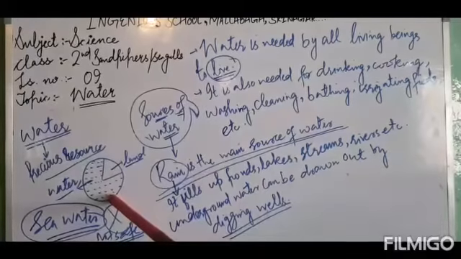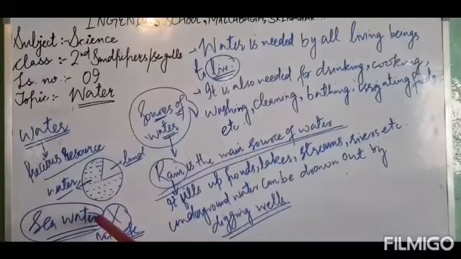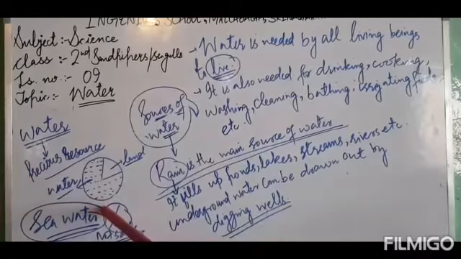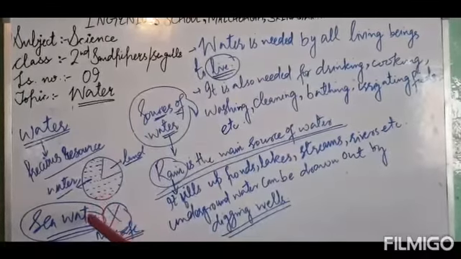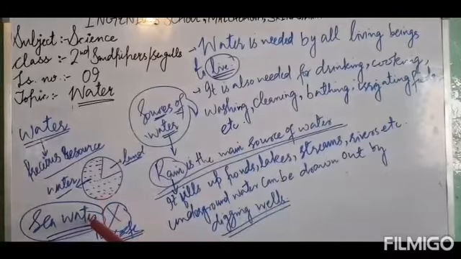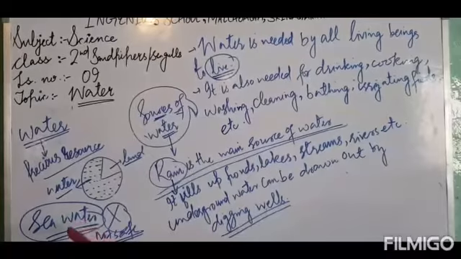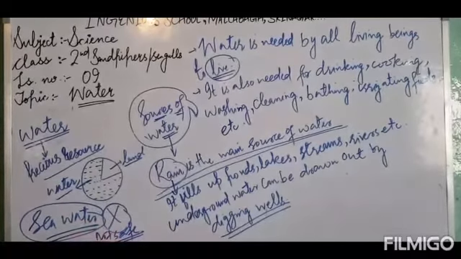The rest of the water is sea water, salt water, which is not safe for drinking. Got it? Our earth is nearly 1/3 covered with water, and the water available to us which is fresh and fit for drinking is only about 1%. The rest is sea water, salt water, and that water is not safe for drinking.